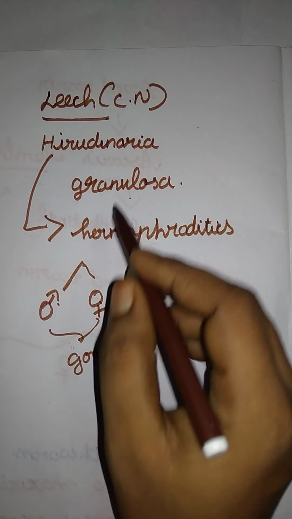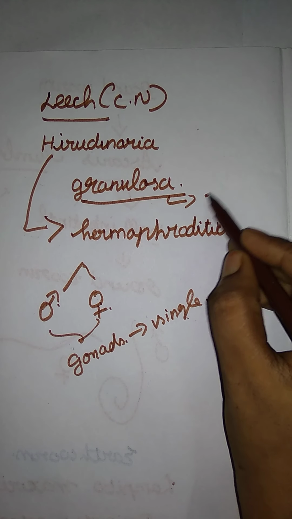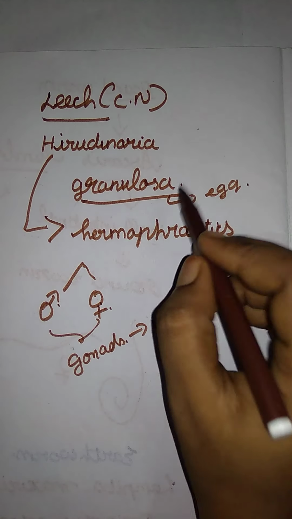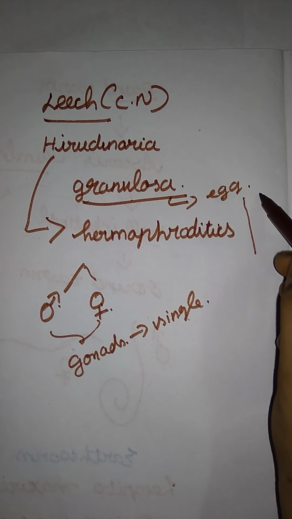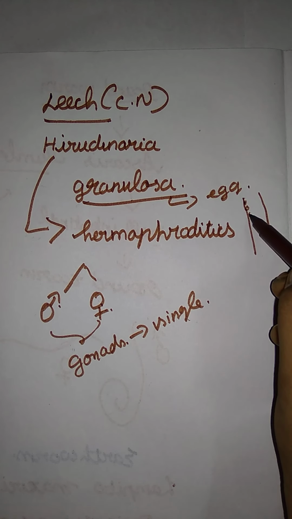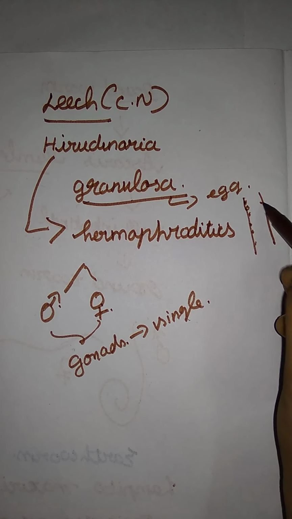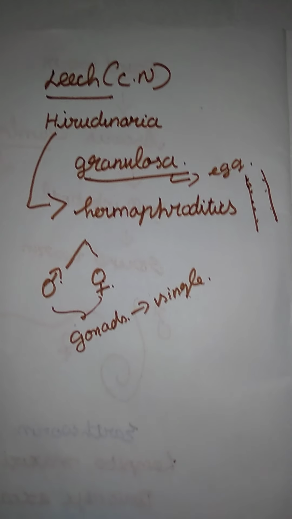Okay, here granulosa means oocytes. What are oocytes? Eggs. Here follicular cells are found in the somatic body. Here somatic body means the body surface where egg cells form. Okay, so that is it for granulosa. So that's it for the leech.